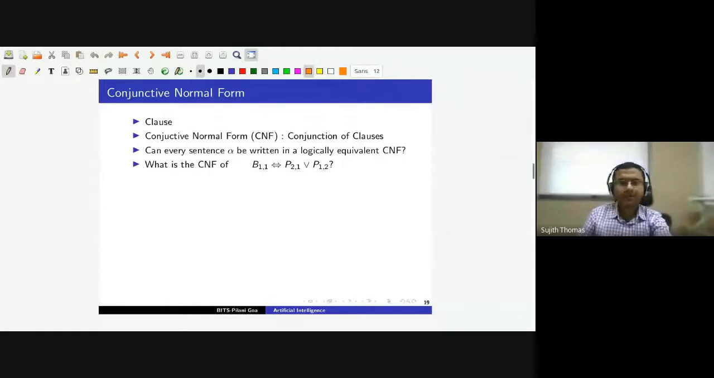Okay, so we will continue from where we stopped in the last lecture. In the last lecture, we were looking at how to write this in CNF form. The point was every sentence can be written in CNF form, and we will be using this to understand our next inference algorithm.